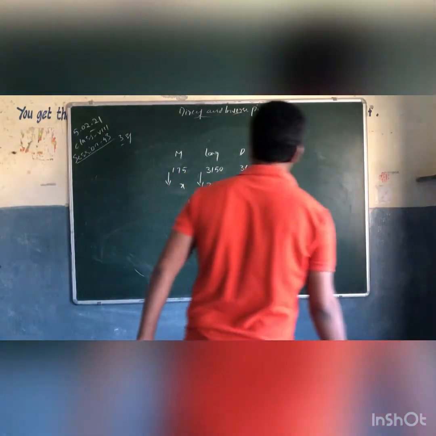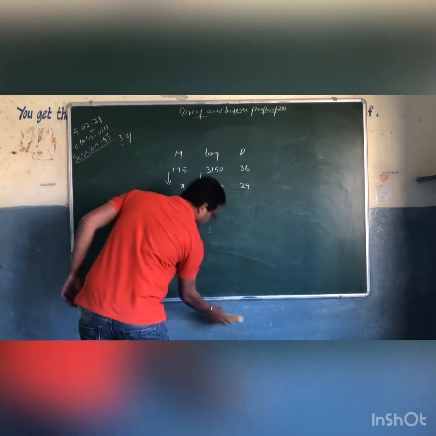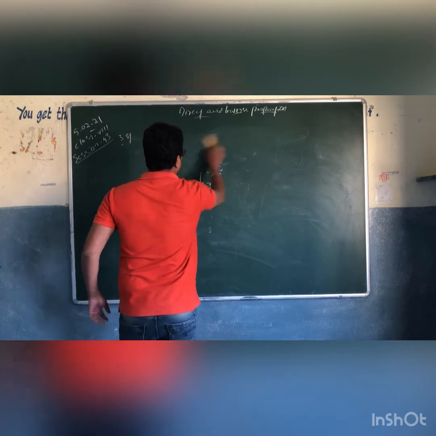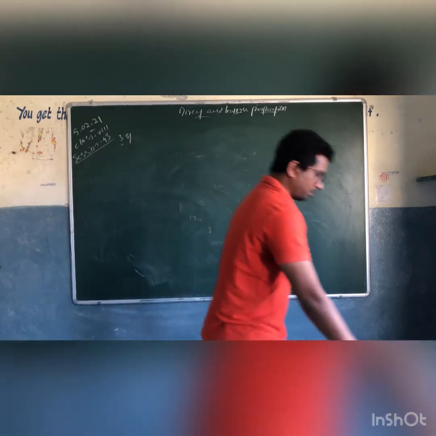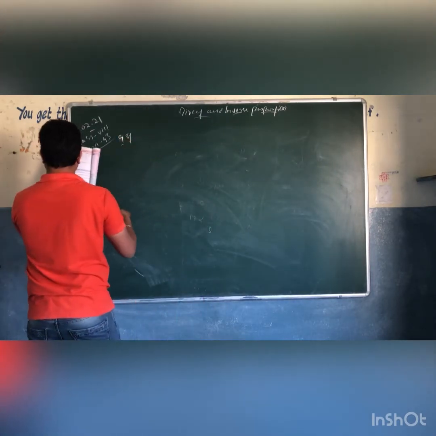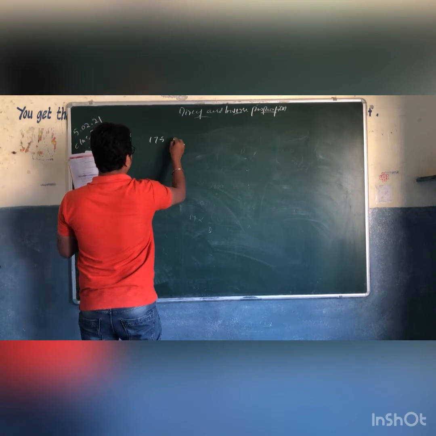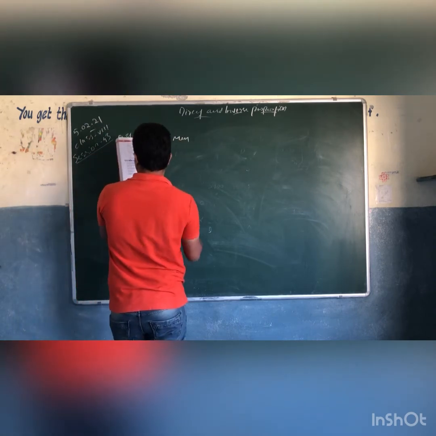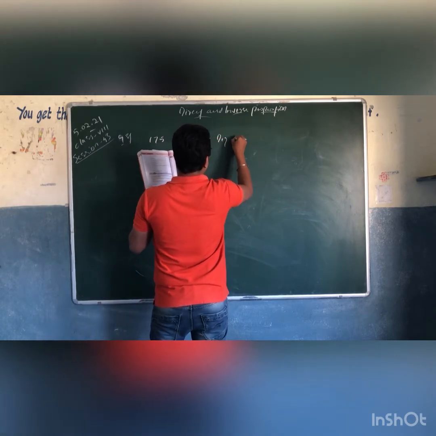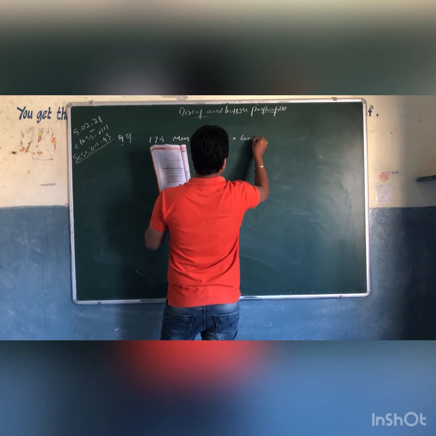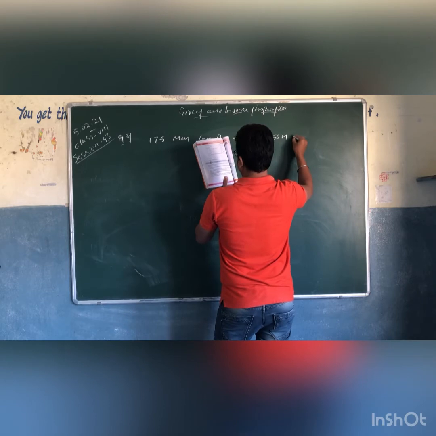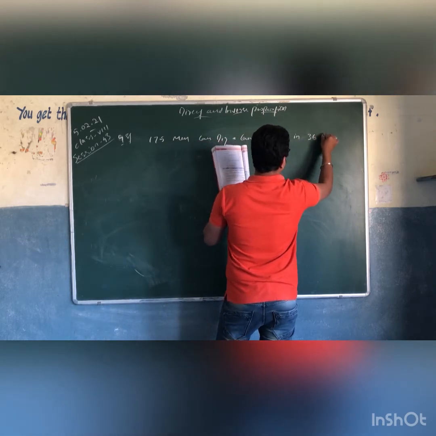Let's put it in statements. Okay, fourth one. 175 men can dig a wall, a canal, which is of 3150 meters in 36 days.